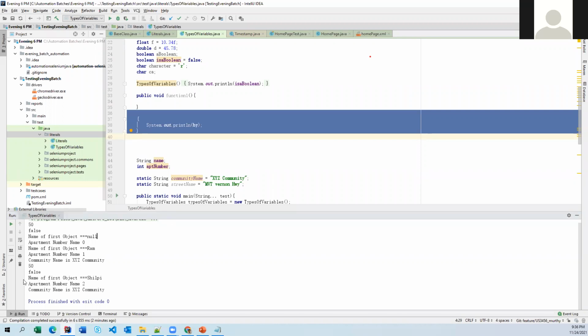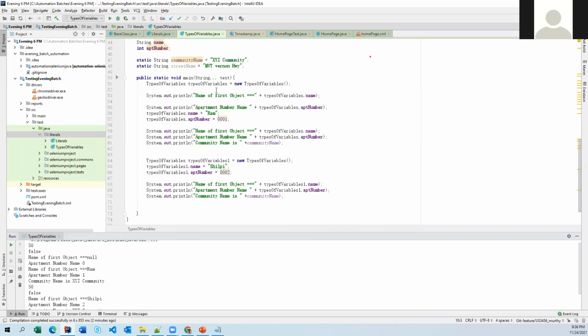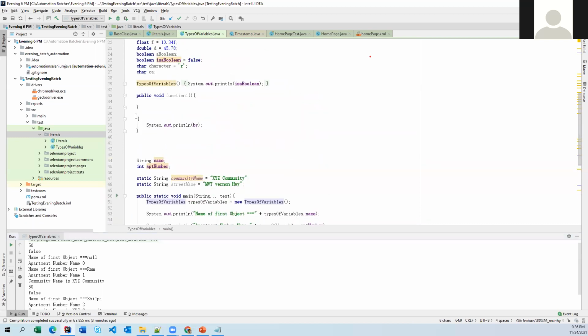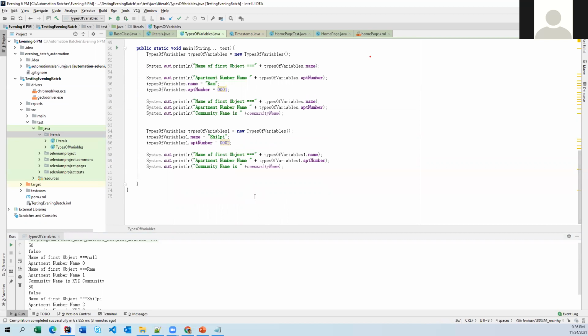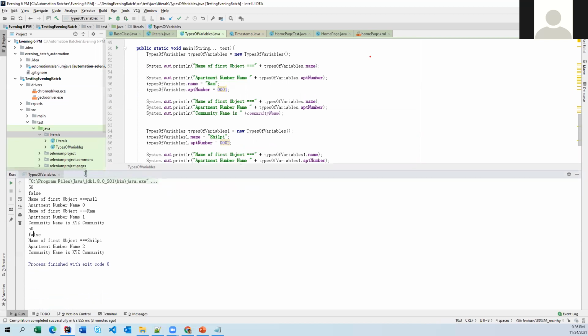If you notice here, where is this 50 coming from? We are not printing it anywhere here, but still it is printing 50 and false. How is it printing? That is part of the instance flow. Whenever you create an object here, some flows will be executed internally based on this logic. But don't worry about why it is being executed or not. Based on the instance flow and the static flow, some flows are going to be executed internally. But for now, don't focus on that one.